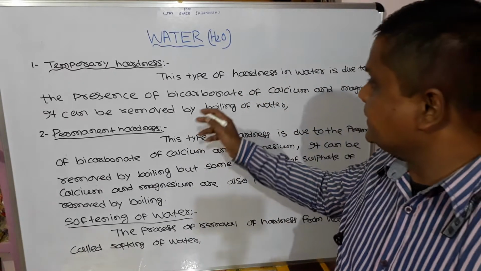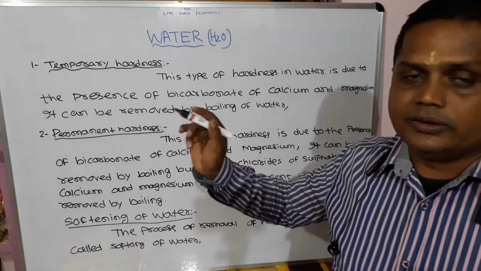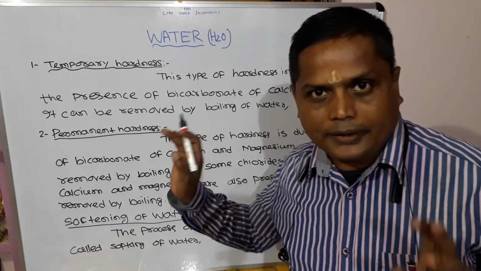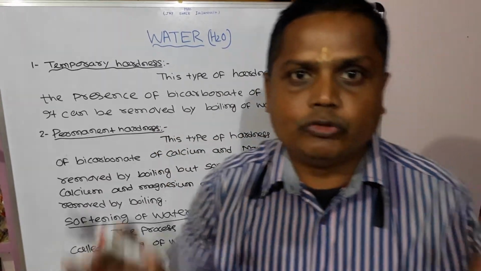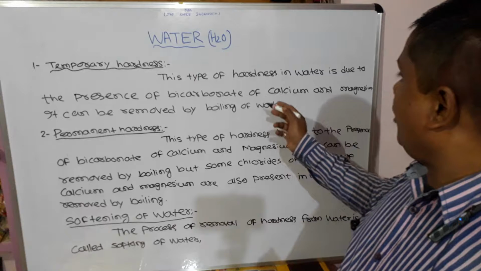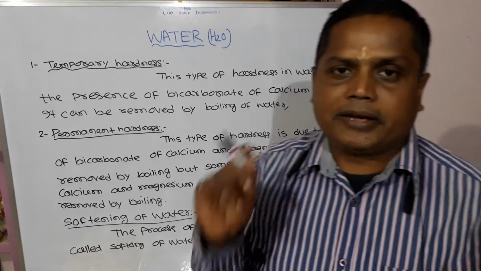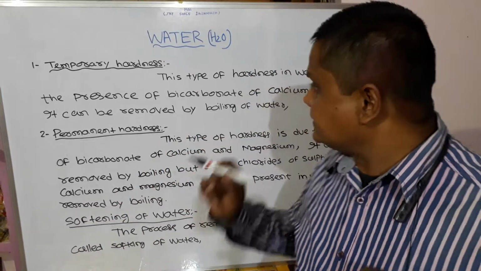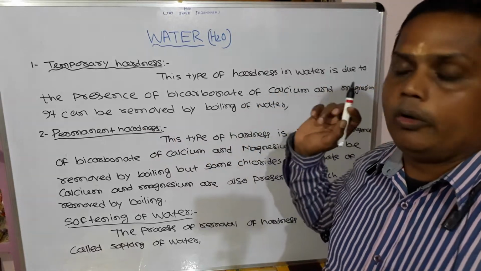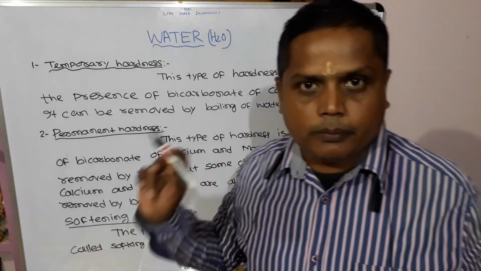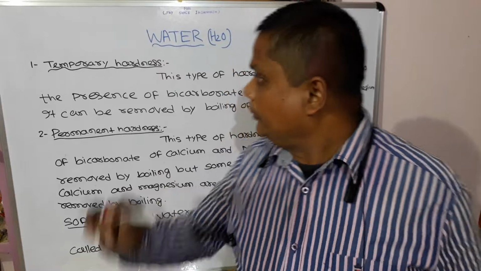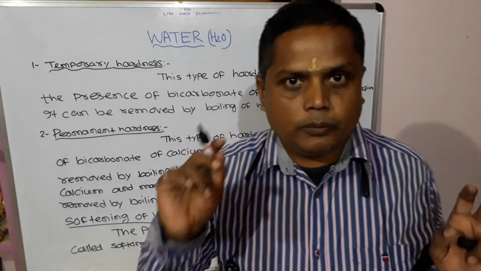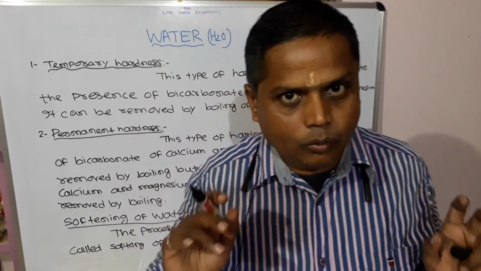It is due to the presence of bicarbonates. The temporary hardness of water is due to the presence of the bicarbonates of calcium and magnesium. It can be removed by the boiling of water.